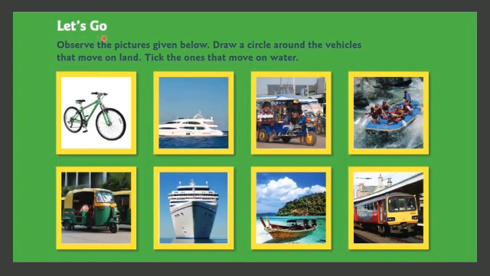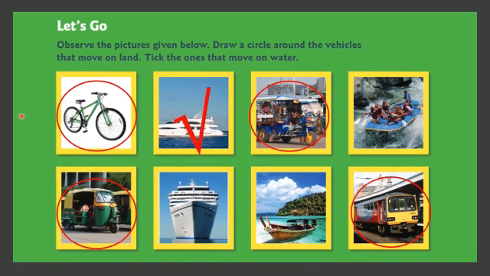See the Let's Go section, children. Observe the pictures given below. There are pictures of vehicles given below. Draw a circle around the vehicles that move on land. Pick the ones that move on water. This is very easy for you. So let's start. What are the vehicles that move on land? Let's make a circle around it. Yes. Okay. And the vehicles that move on water, we have to tick them. You're going to do the same in your textbook also.